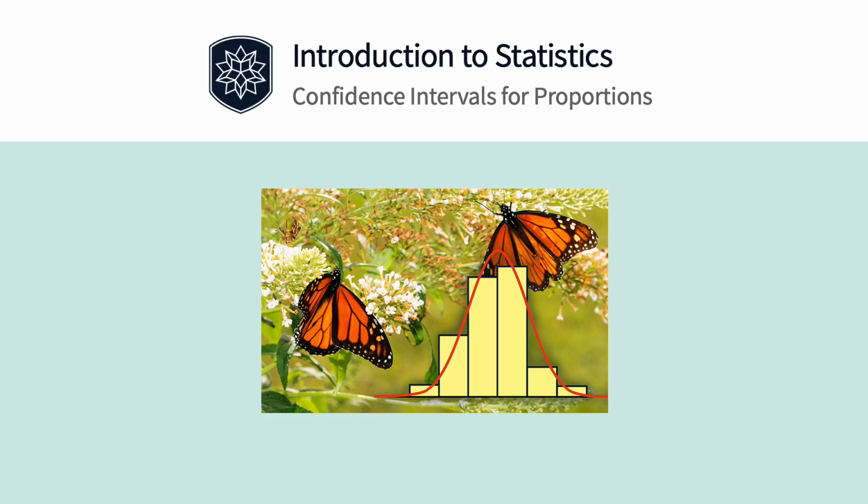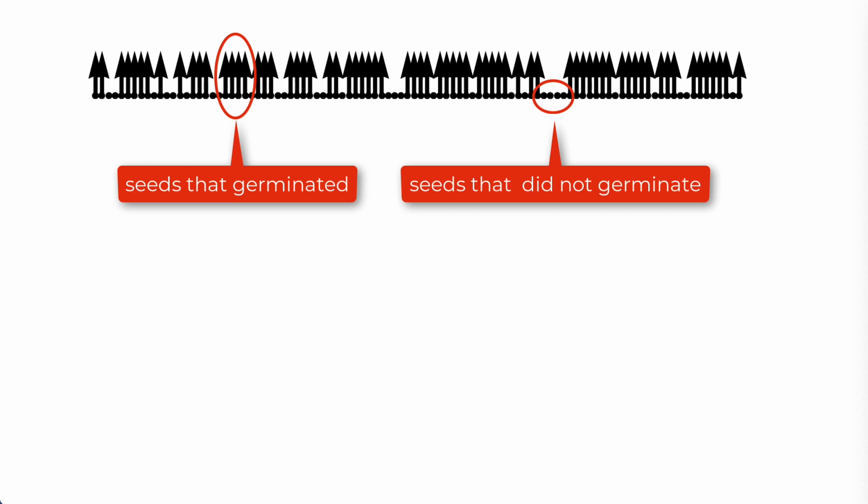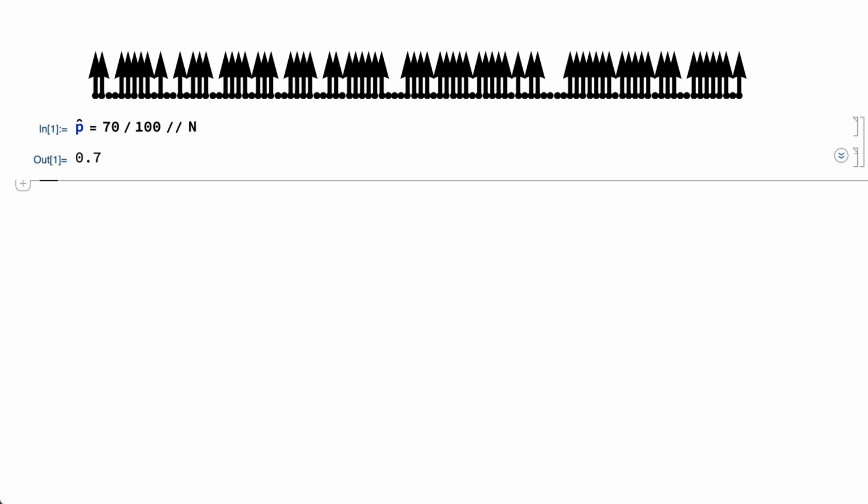A confidence interval for a proportion is a confidence interval for the parameter p in a binomial distribution. For example, consider planting a sample of 100 seeds, counting the number of seeds that germinate, and using the result of that experiment to estimate the germination rate p of the entire population. In this illustration, 70 of the seeds germinated, so the germination rate in the sample, or sample proportion, is 0.7.